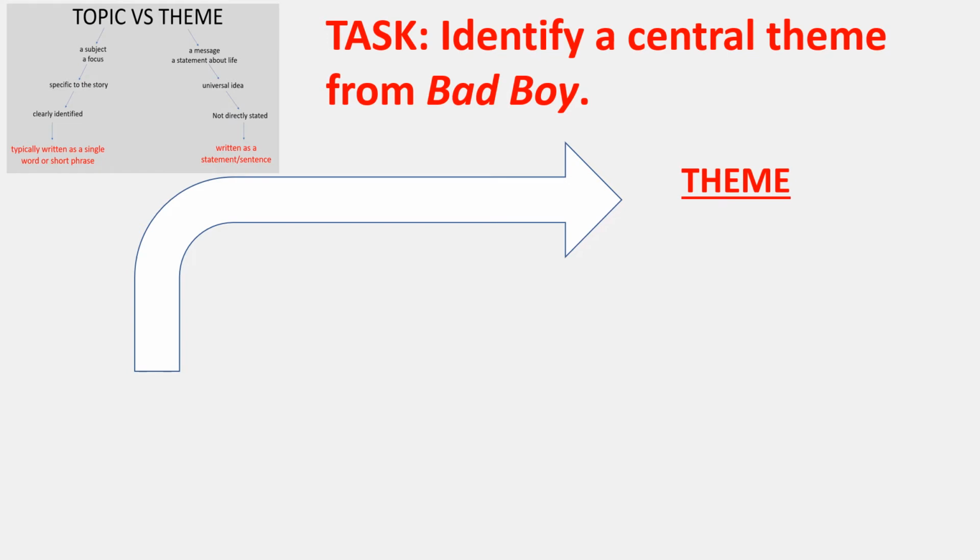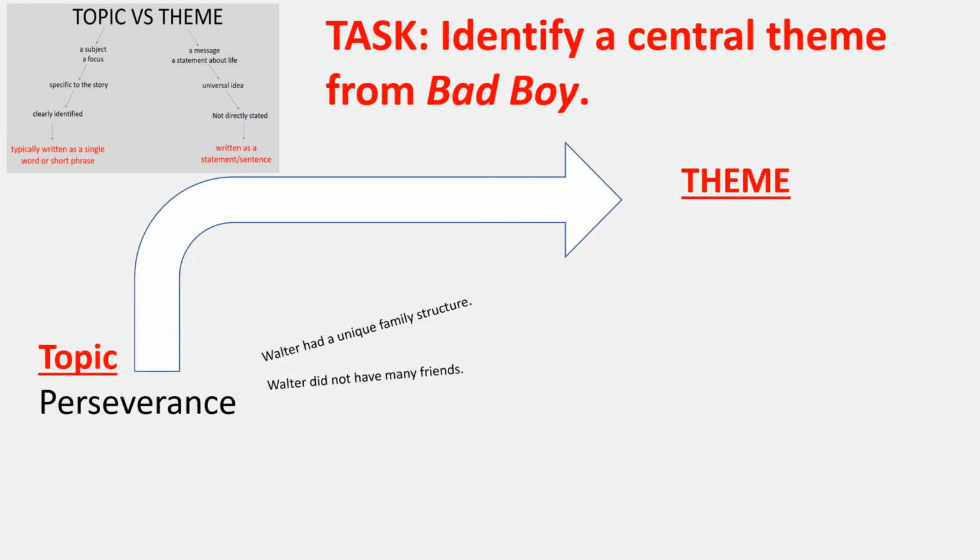So let's take, for example, the novel that we read in the first semester, Bad Boy. If we take a topic from that story, perseverance, this ability to continue trudging forward despite the challenges put in front of you. Okay, what do we see related to perseverance in that story? Well, we know that Walter had a unique family structure. He did not have many friends growing up. He felt insecure about his speaking disability. He struggled finding acceptance, not only in his own family, but among kids his age. And in the end, Walter became an award-winning author who won multiple awards and wrote many books. So despite those difficulties, he went on to be quite successful.